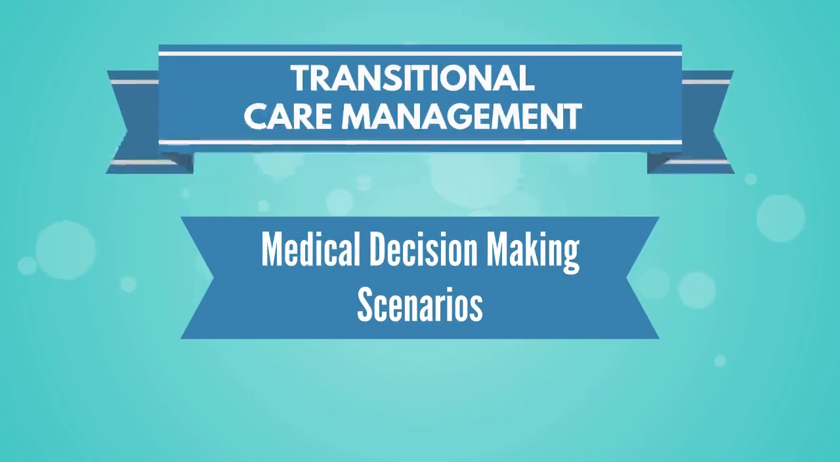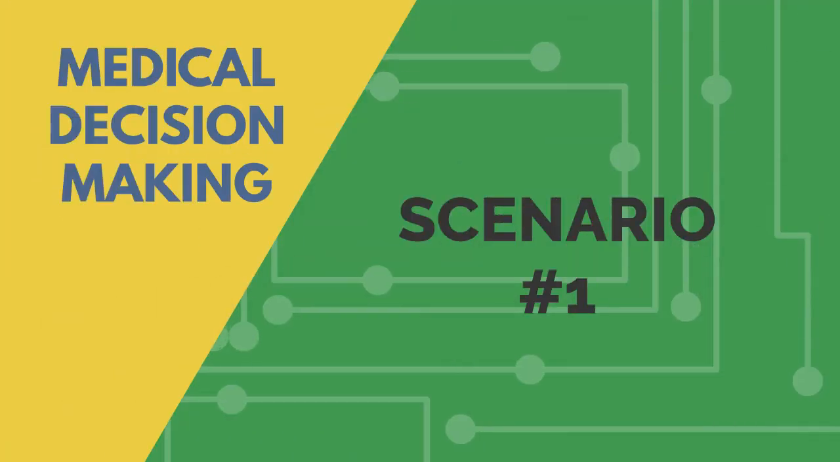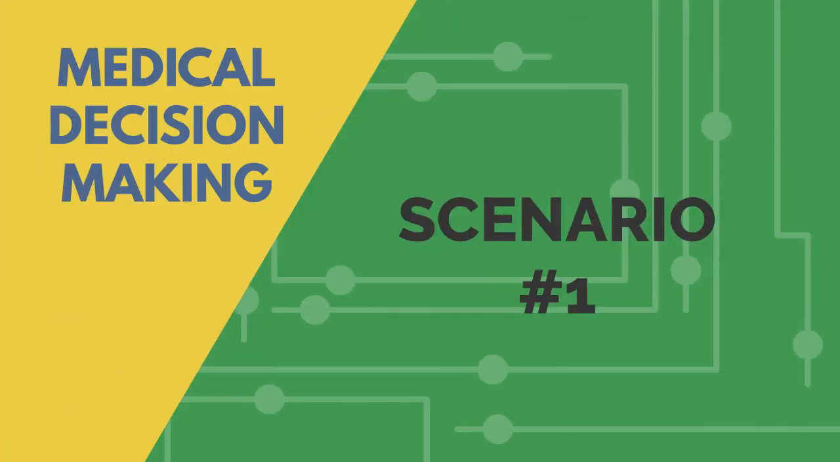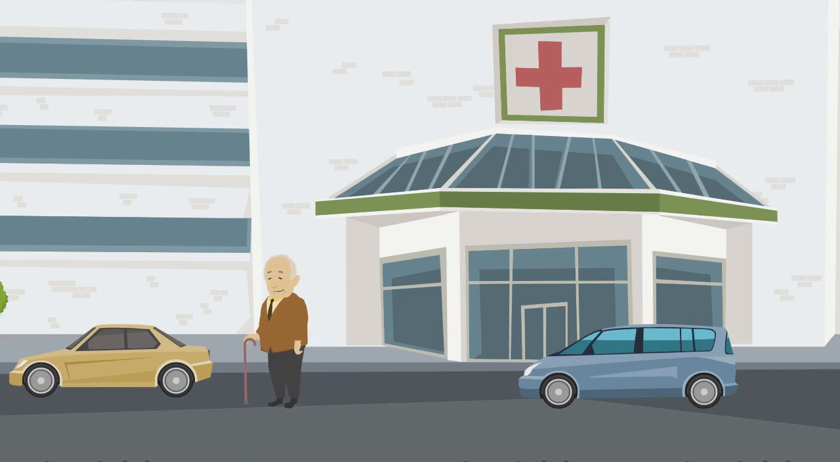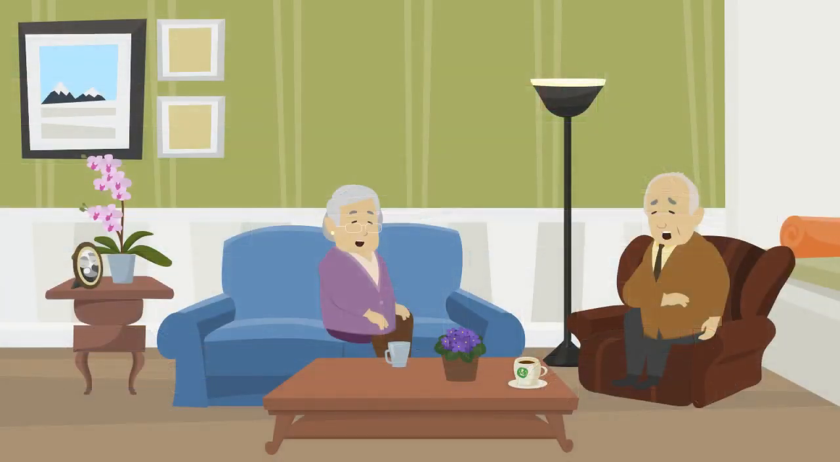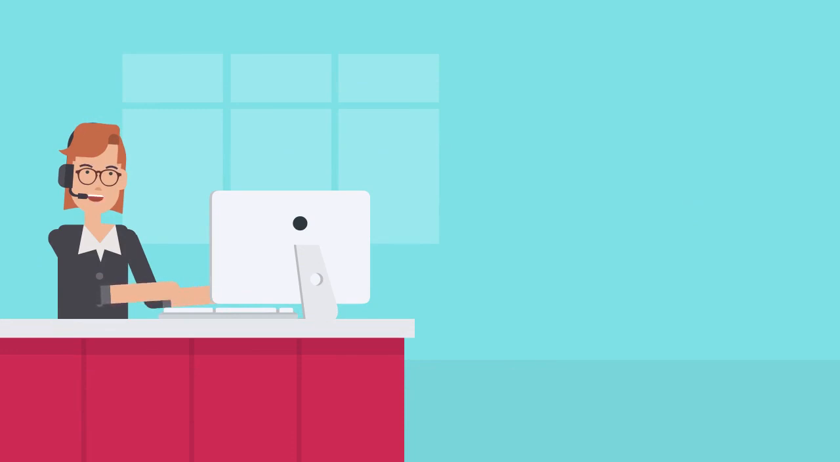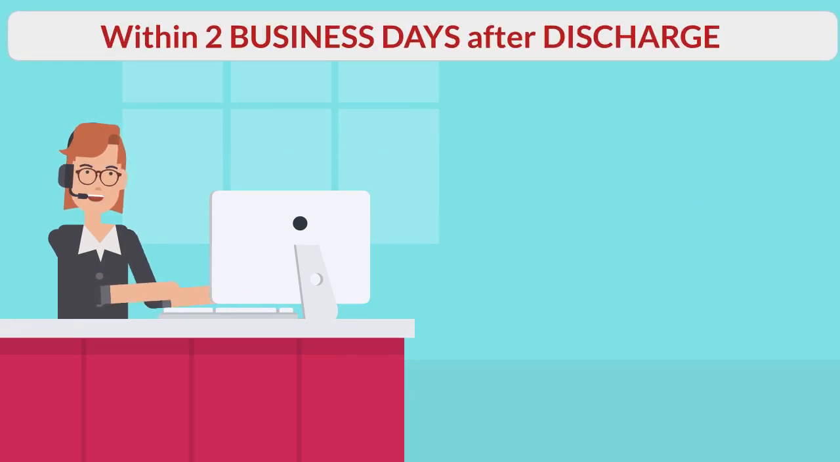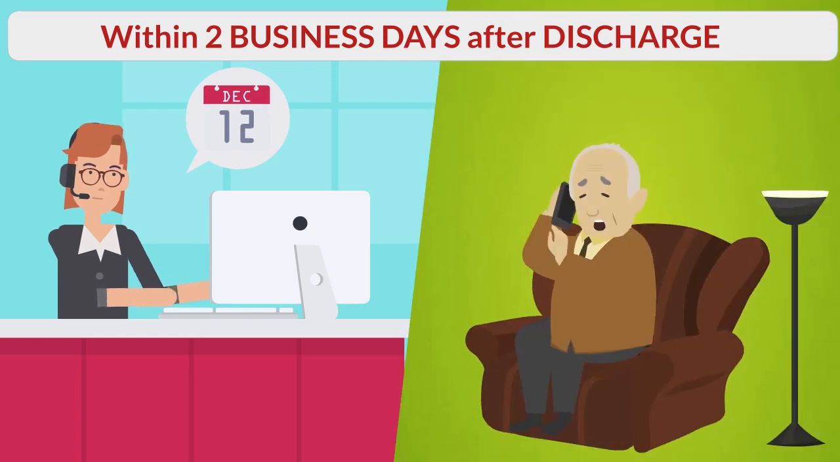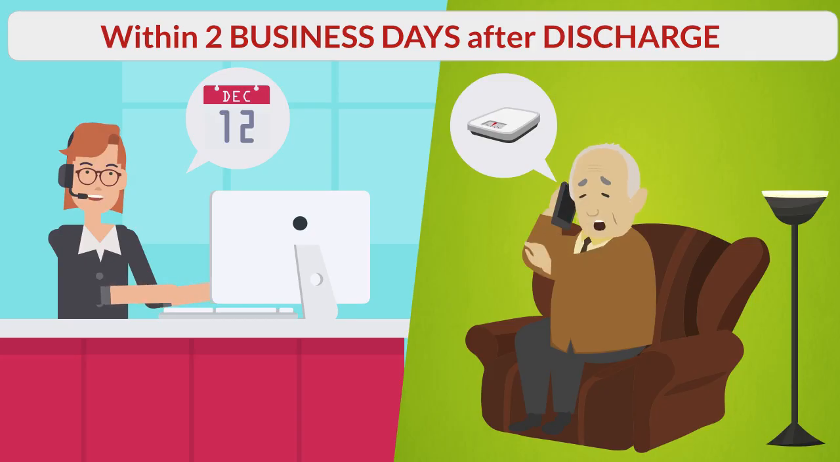Let's discuss some scenarios for transitional care management medical decision making. A 70-year-old patient with acute exacerbation of CHF has been discharged from the hospital. Your staff performs and documents TCM contact with patient within 2 business days after discharge and schedules a visit within 14 calendar days. Patient is concerned about a 9-pound weight gain since discharge.